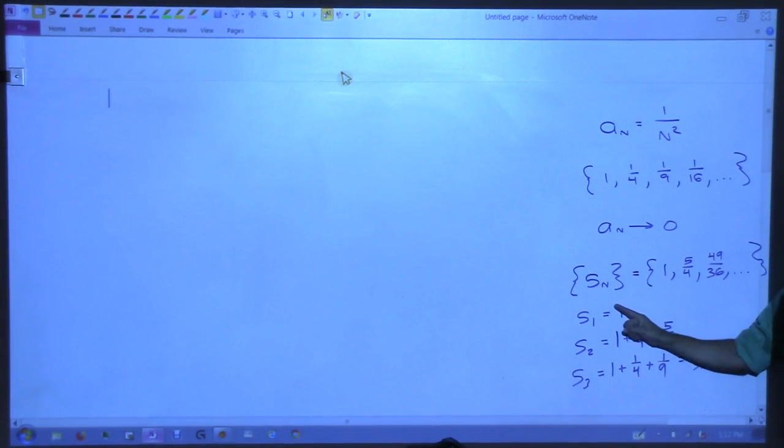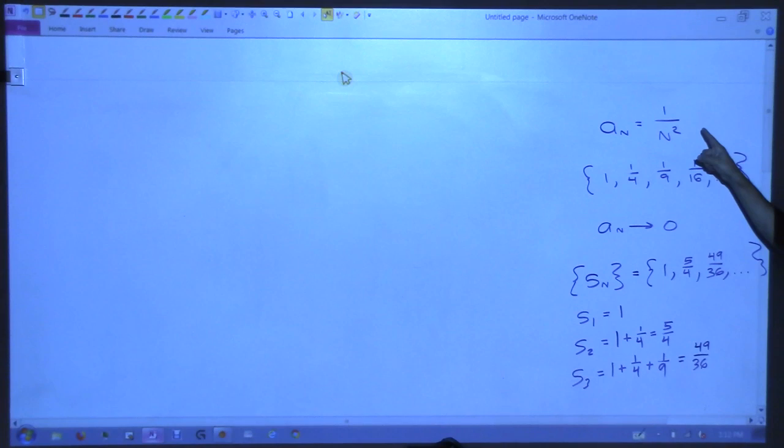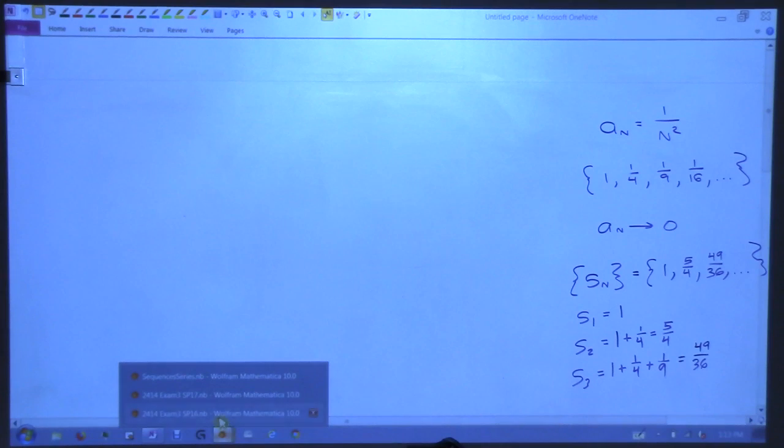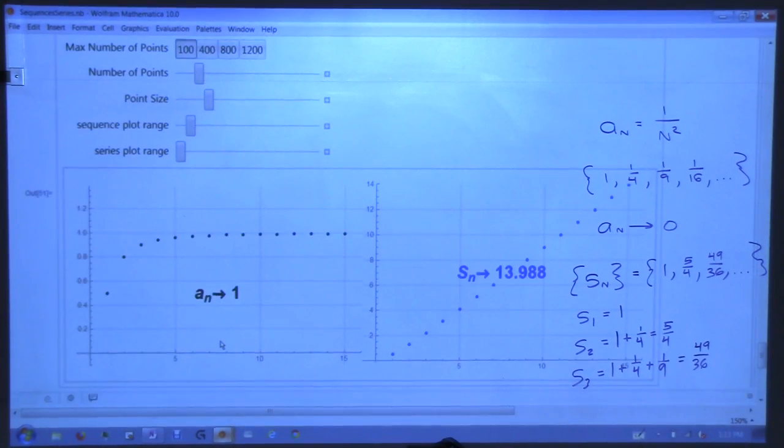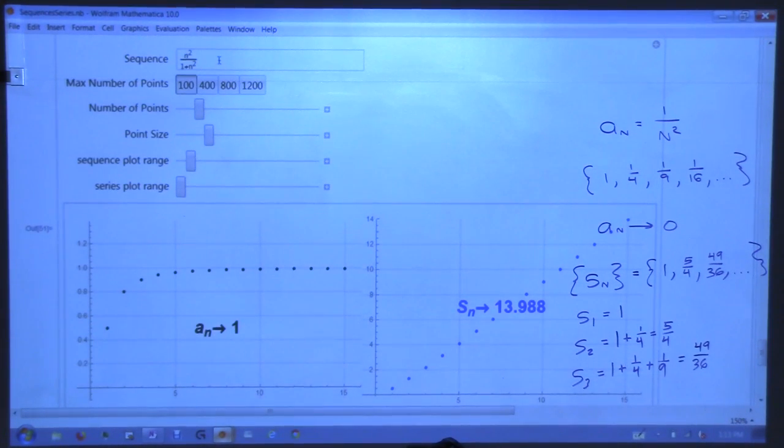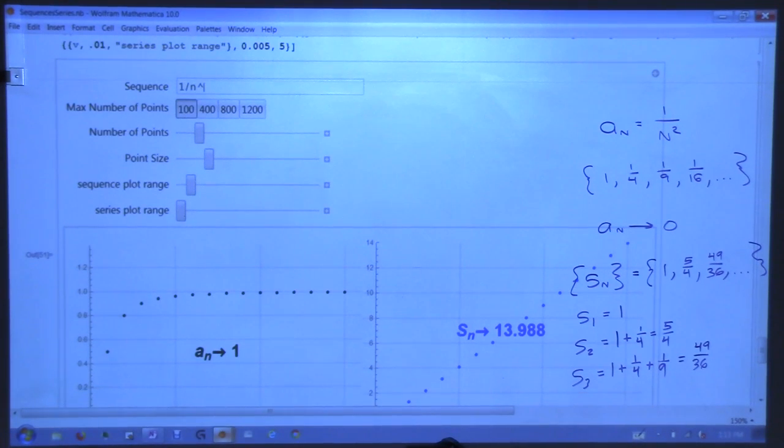The series of that sequence is a new sequence, right? And this sequence, we want to know if it converges, right? That's what I'm telling you we want to know. So let's look at the graphical situation here. Okay, so first I need to put the sequence in. 1 over n squared. There we go.